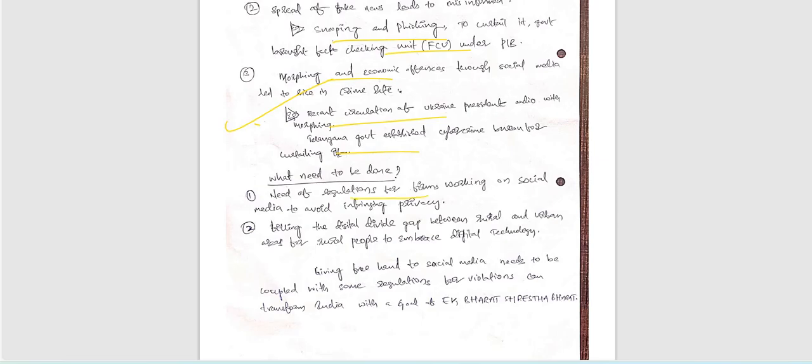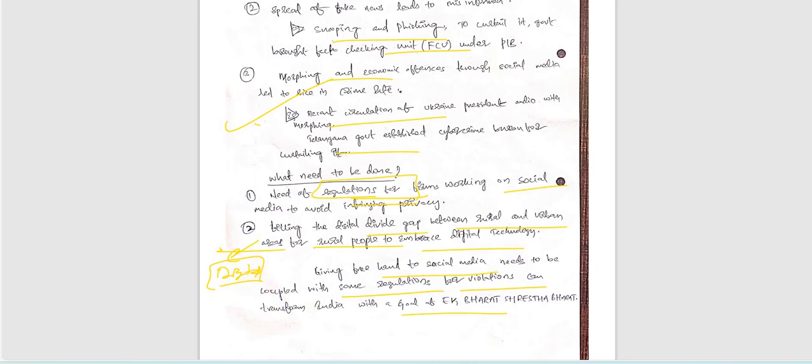Need of regulations, especially from the government. From government we need to create stringent regulatory frameworks on social media, and also fill the digital divide gap between rural and urban. That is also important because we need to increase digital literacy here, right? So giving a free hand to social media needs to be coupled with regulations for violations.